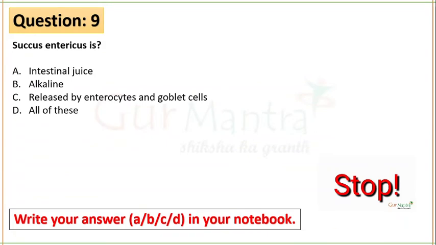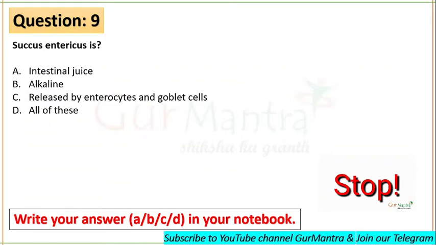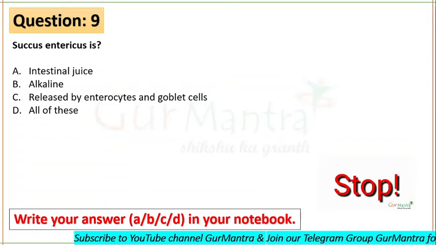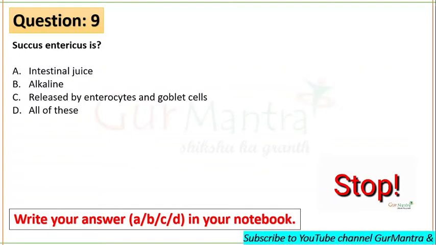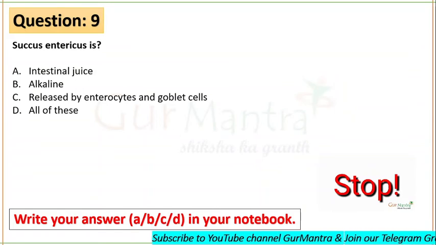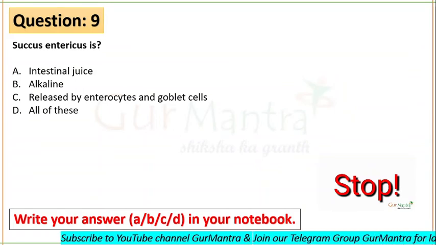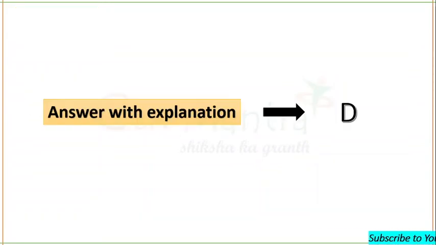Intestinal juice is known as succus entericus, which is slightly alkaline in nature, and it is released by enterocytes and goblet cells. So all of the above options are right. I think all the options are very right. So D is your right answer. And next question is on your screens now.